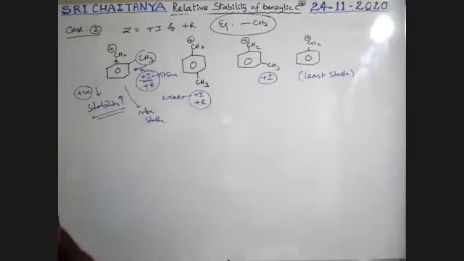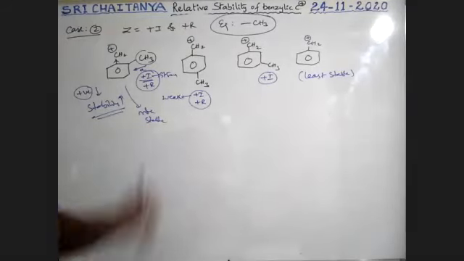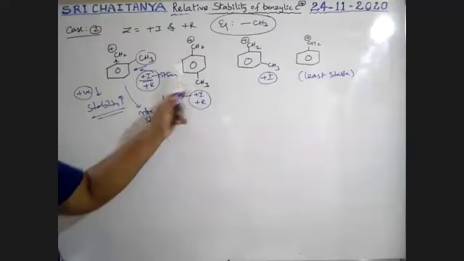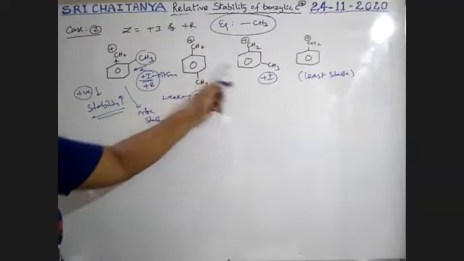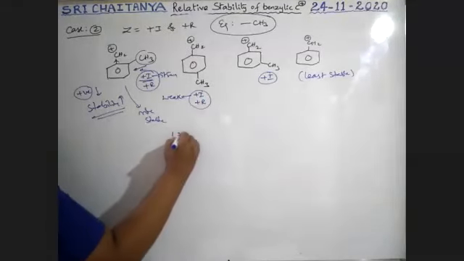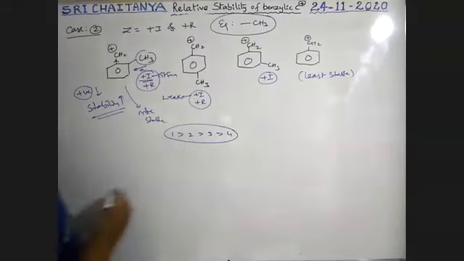So finally, this is more stable than this one, this is more stable than this one, and this is more stable than that one. Therefore, the overall stability here also is 1 greater than 2 greater than 3 greater than 4.